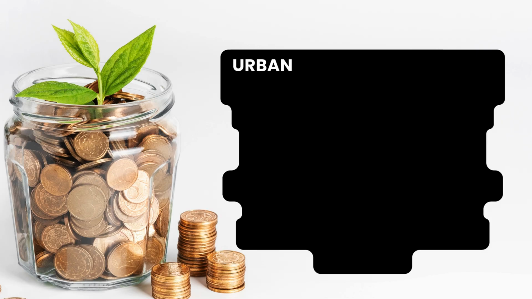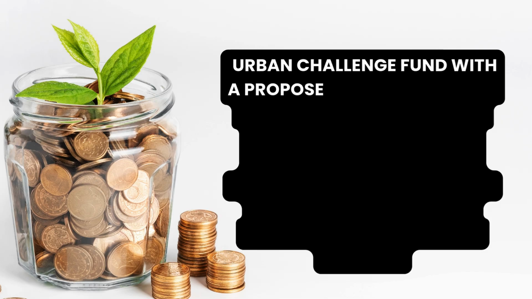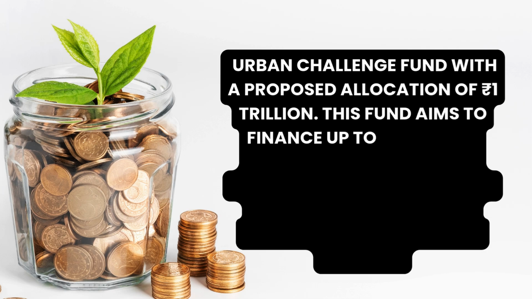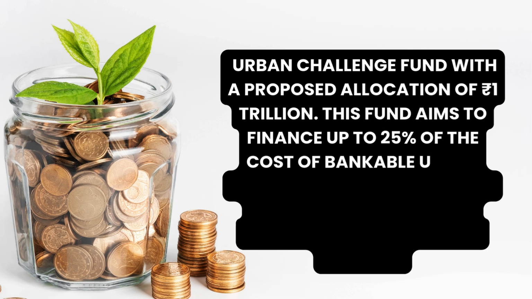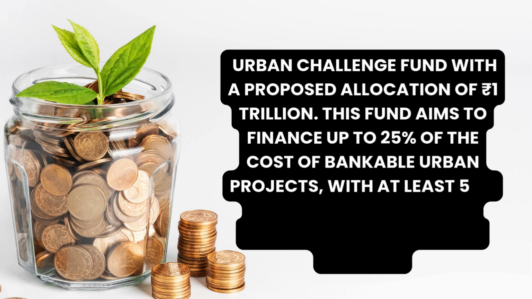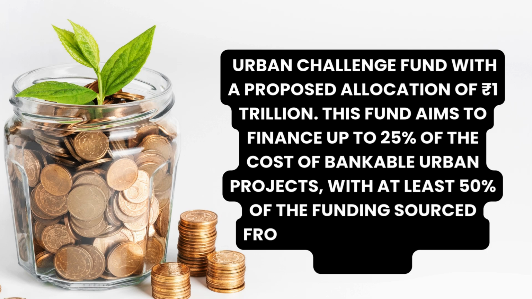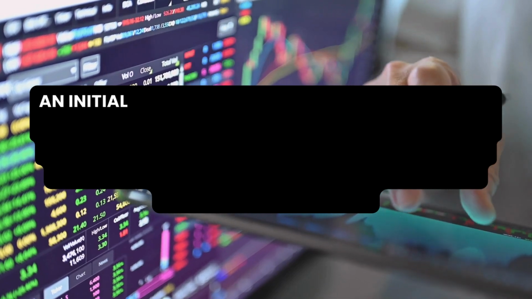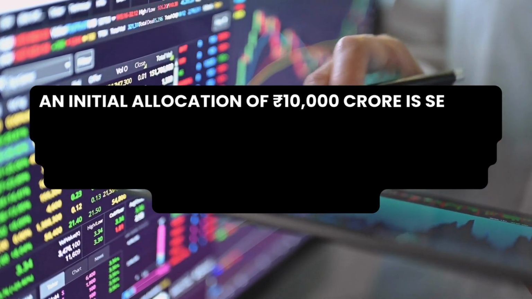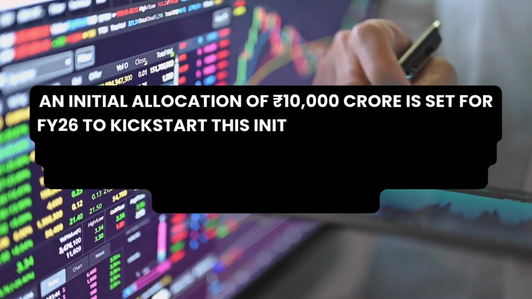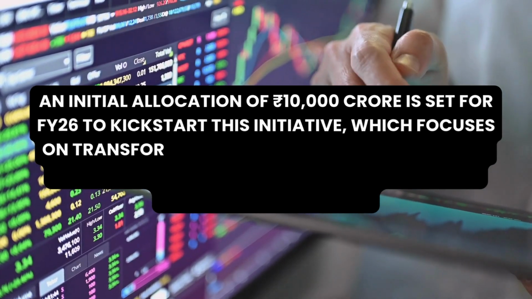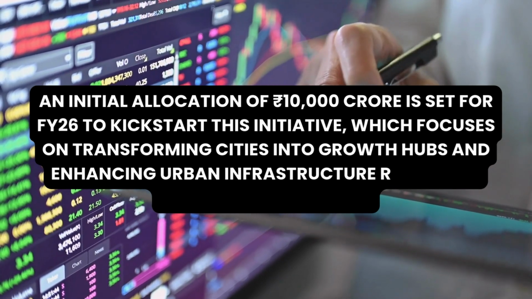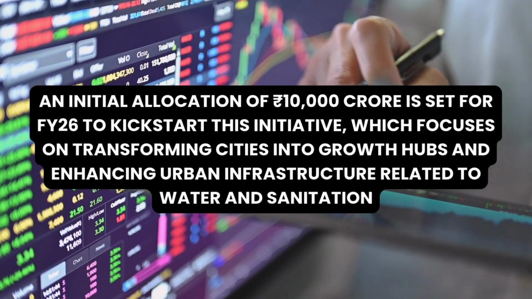A significant initiative is the establishment of an Urban Challenge Fund with a proposed allocation of 1 trillion. This fund aims to finance up to 25% of the cost of bankable urban projects, with at least 50% of the funding sourced from bonds, bank loans, and PPPs. An initial allocation of Rs 10,000 crore is set for FY26 to kickstart this initiative, which focuses on transforming cities into growth hubs and enhancing urban infrastructure related to water and sanitation.